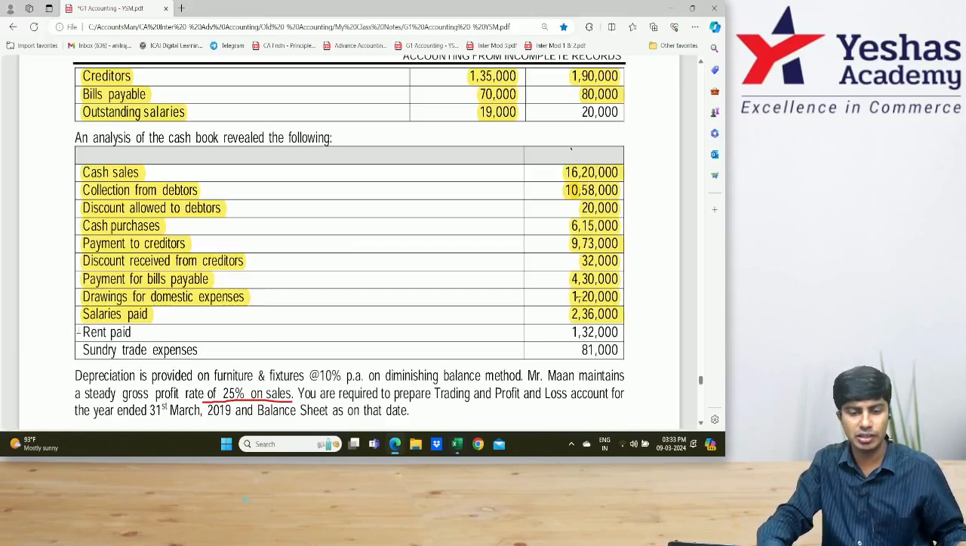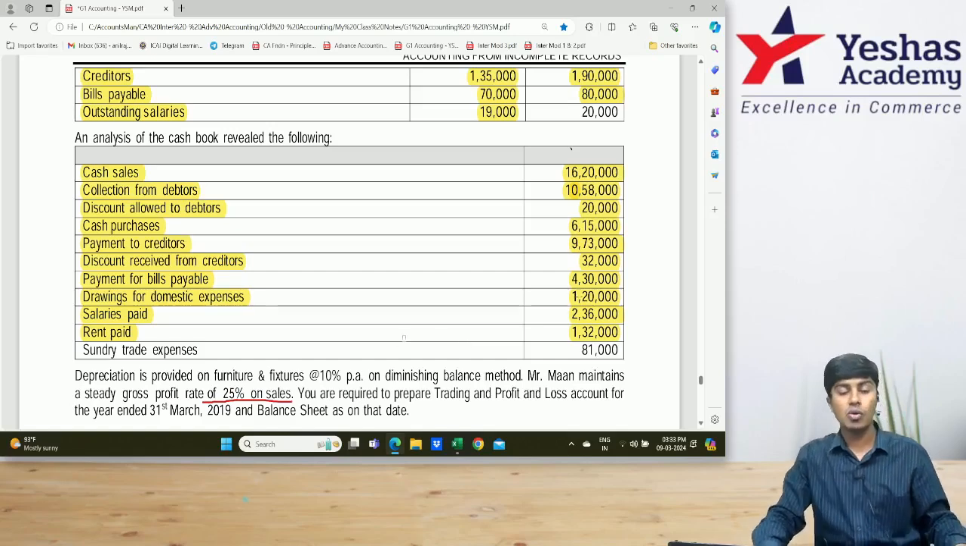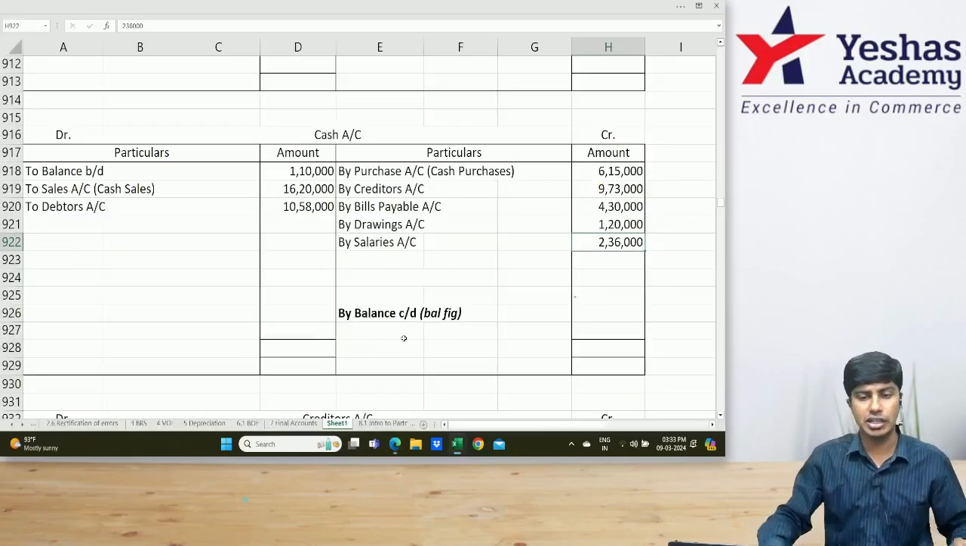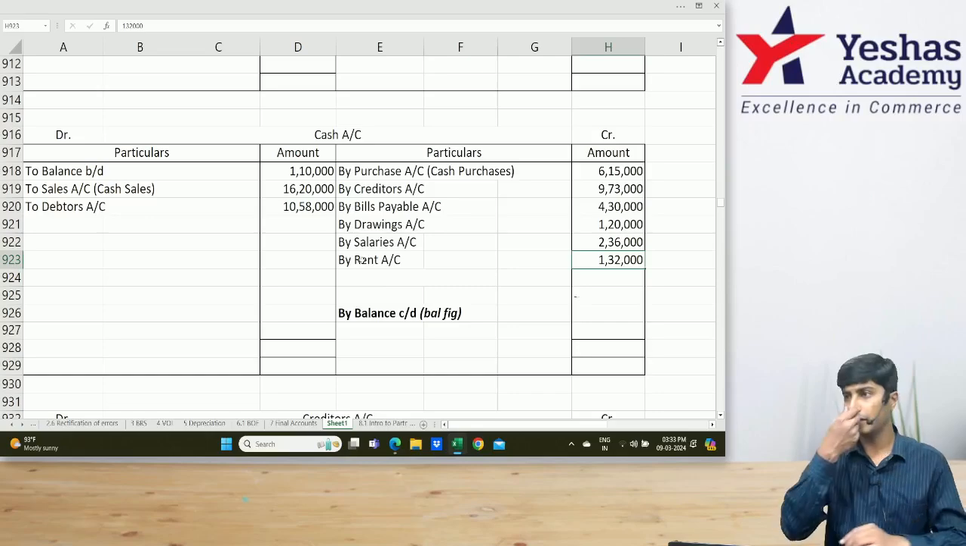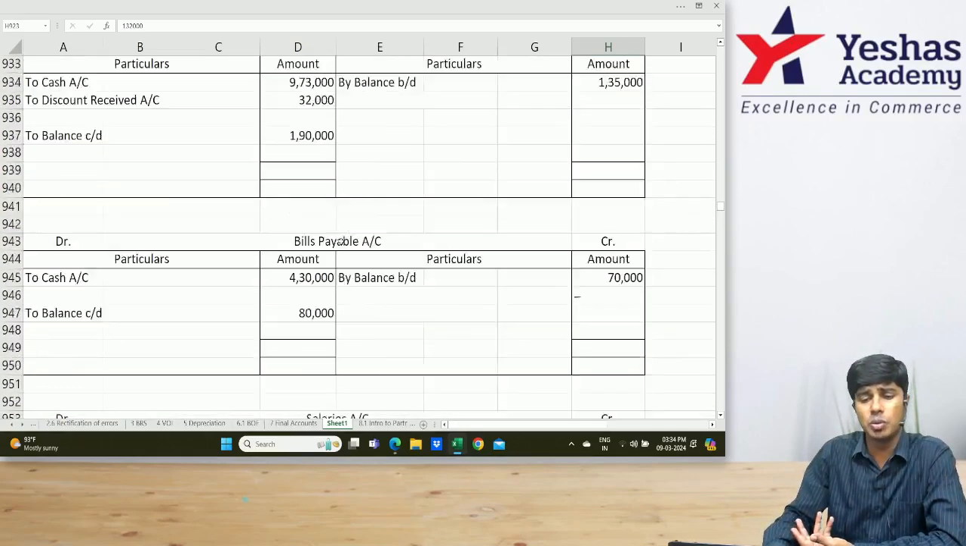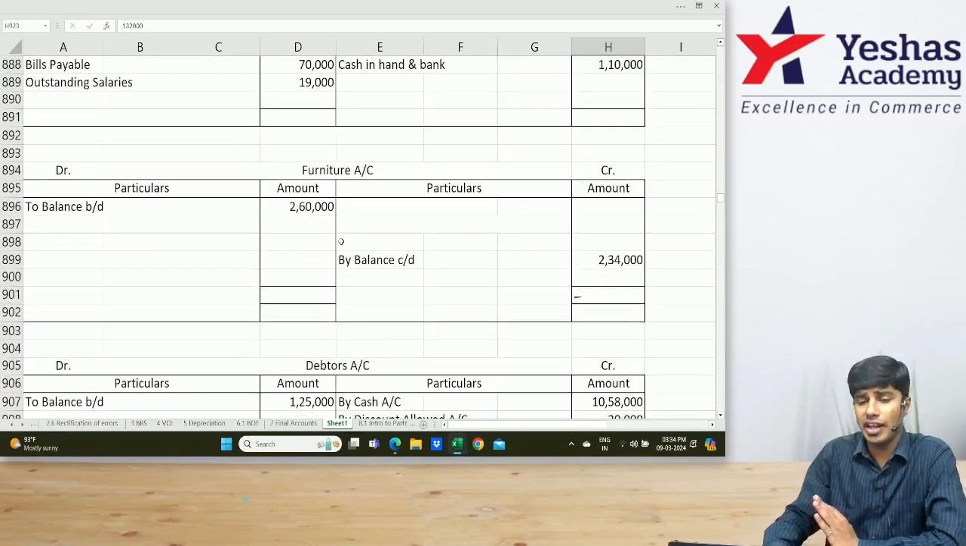What do we have after that? Rent paid. How much is rent paid? 1,32,000. What is the journal entry for rent paid? Rent account debit to cash account. In cash I'll write by rent, 1,32,000. Have you opened any account called rent? No, there is no outstanding, there is no prepaid. We have not opened. If you want, I can open one.